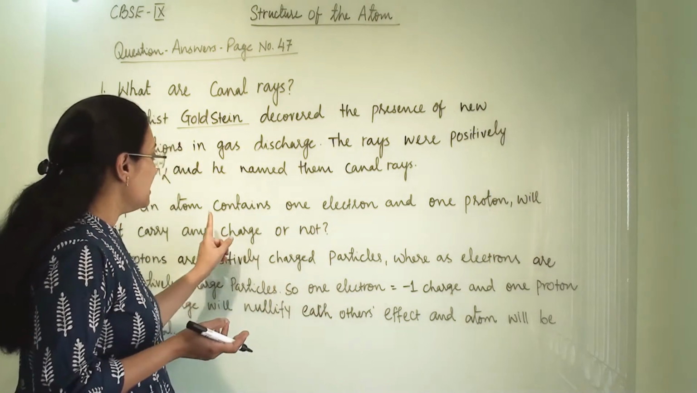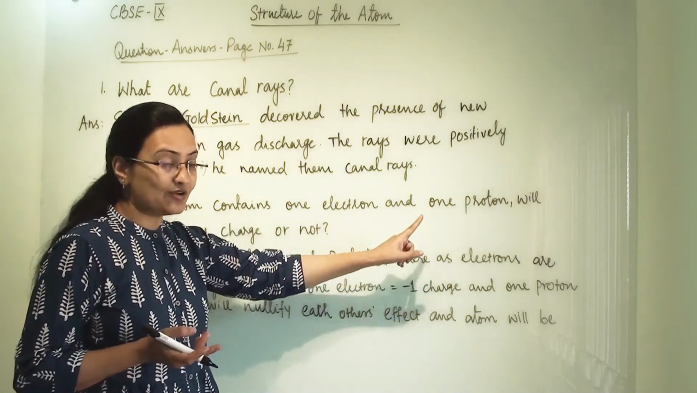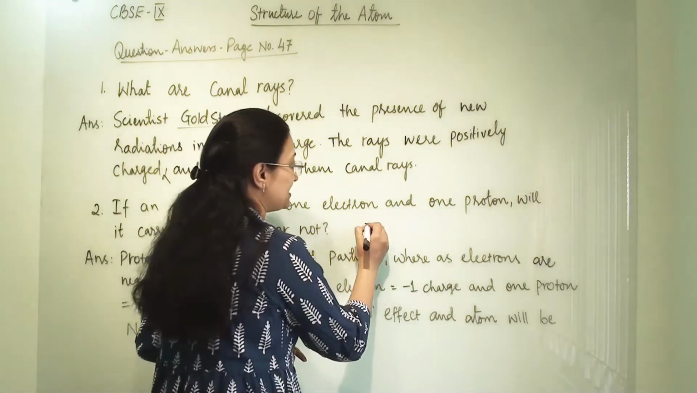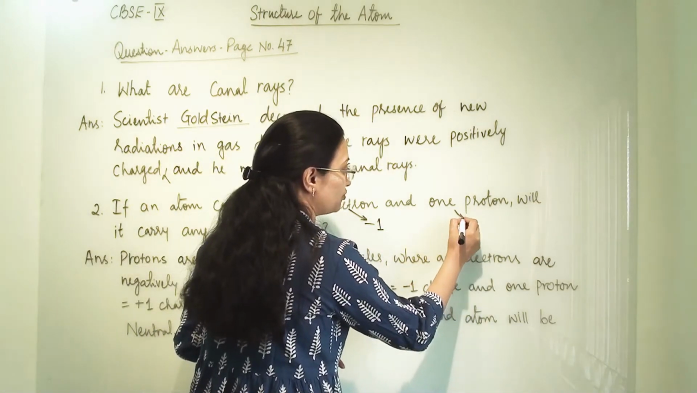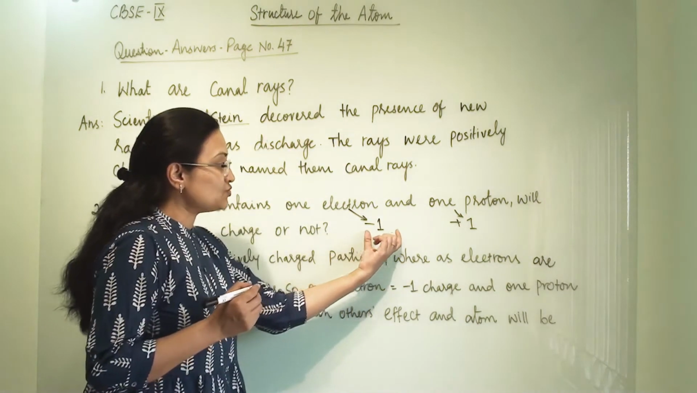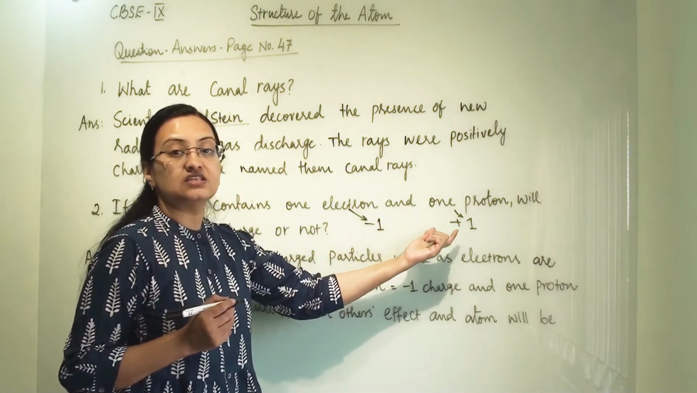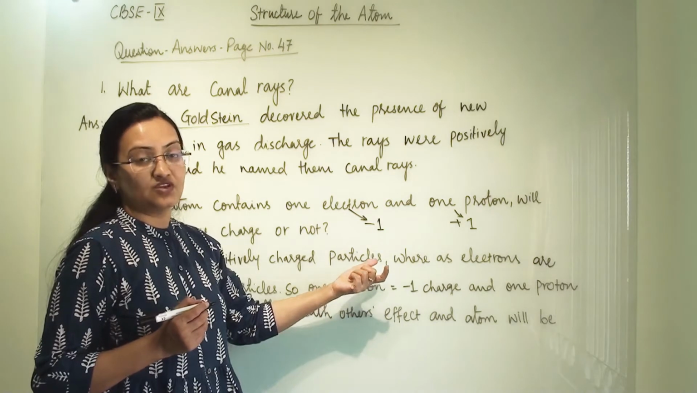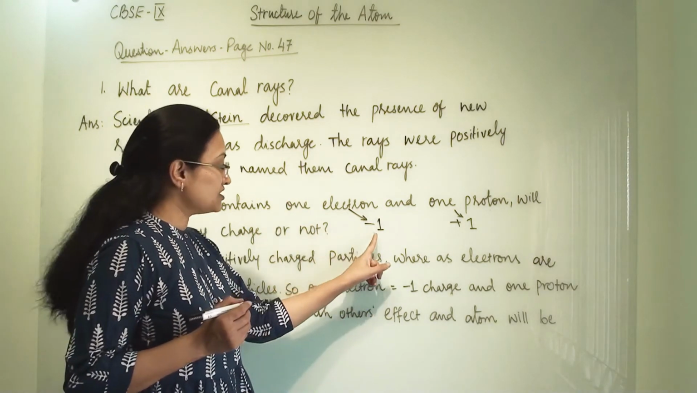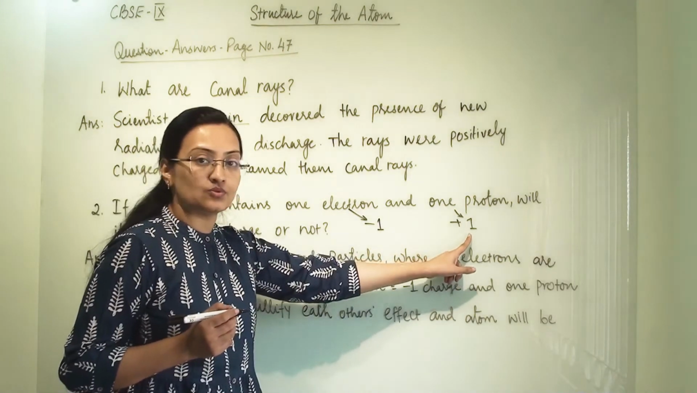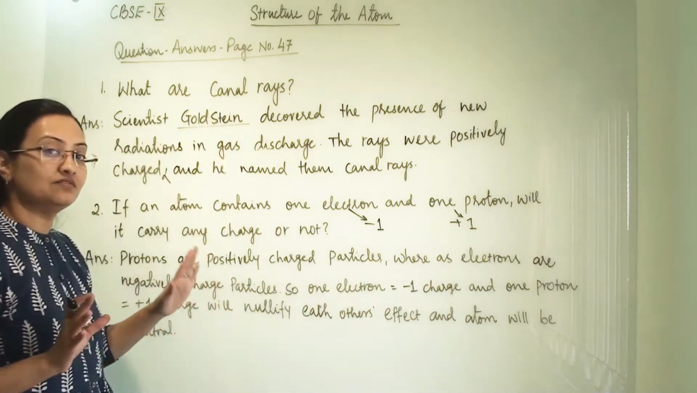But here atom contains one electron and one proton. That means it has -1 charge from electron and +1 charge from proton. So -1 + 1, they both will nullify each other's effect of charge. So the unit charge of atom will be 0, because here -1 is there and here +1 is there. So unit charge on atom will be 0 and atom will be neutral.